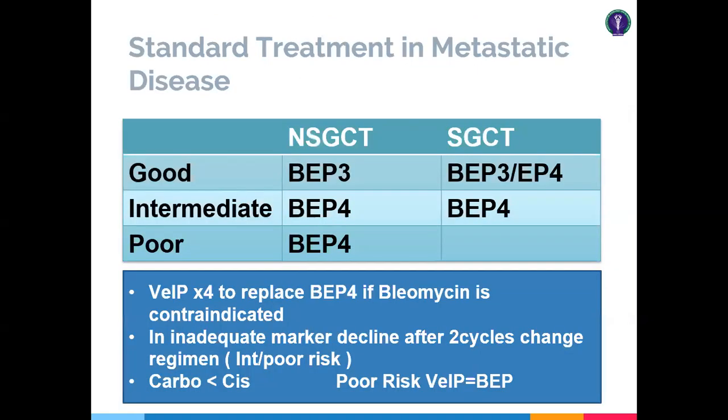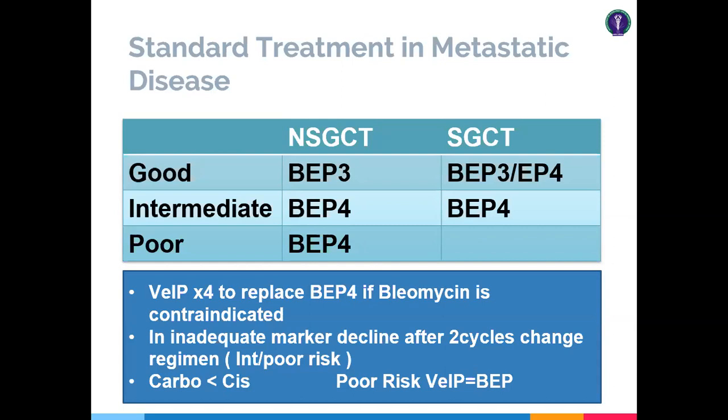So standard treatment of metastatic disease: in the good risk category, BEP 3 cycles in non-seminiferous germ cell tumor, or BEP 3 cycles or EP 4 cycles in the seminiferous tumors. And intermediate is BEP 4, poor is BEP 4. So try to remember, good risk category, BEP 3 cycles, and intermediate and poor risk category, BEP 4 cycles. Other regimens are VIP: vinblastine, ifosfamide, and cisplatin. These are 4 cycles. You can give this if bleomycin is contraindicated.